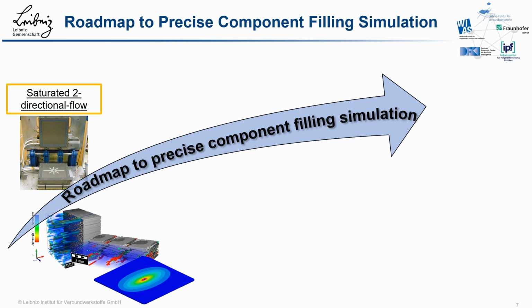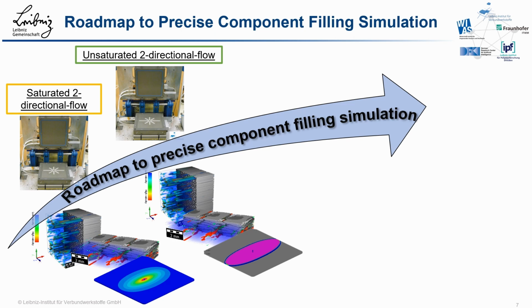The roadmap of the project is to first consider a simple plate tool, determining the permeability based on steady-state single-phase flow simulations. For the second stage, the physical complexity will be increased by performing permeability determination with transient dual-phase flow simulations. For this purpose, additional physical effects such as capillary forces have to be taken into account.